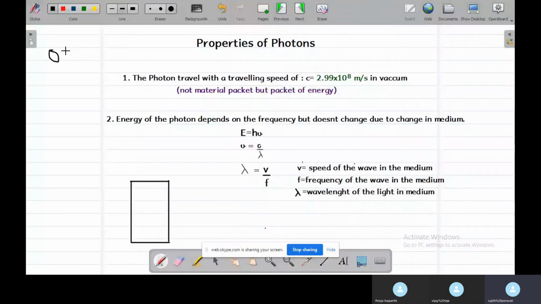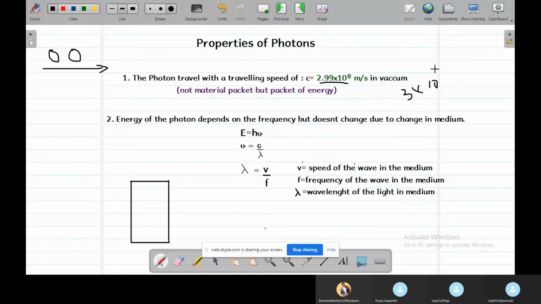Light travels in a straight line. The photon travels with a speed of 2.99 into 10 power 8 meters per second in vacuum, but we mostly consider it as 3 into 10 power 8, and they always travel in a straight line.